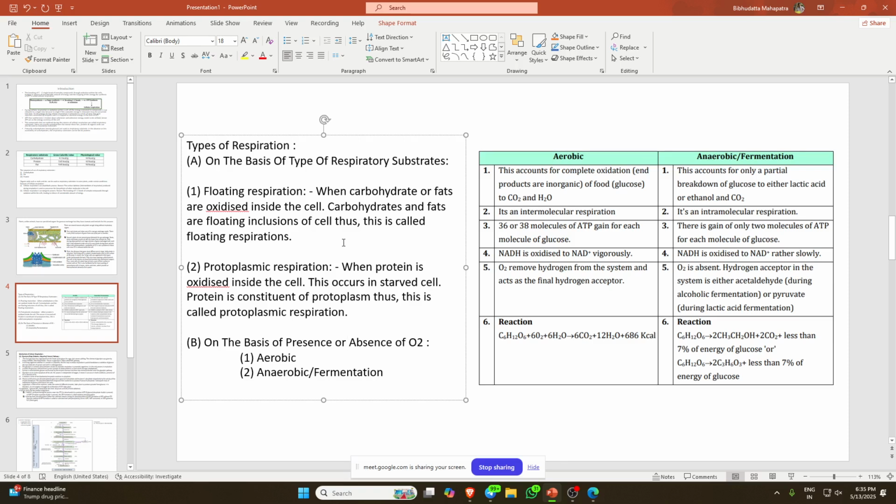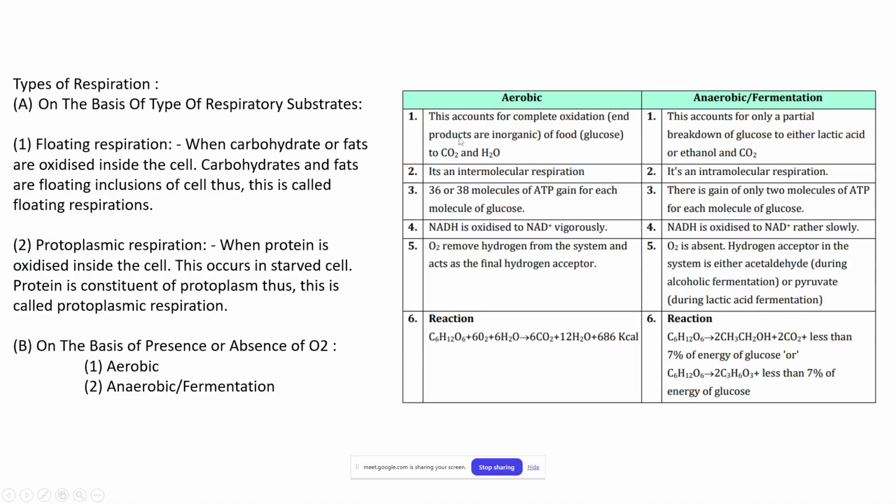Now, on the basis of the presence or absence of oxygen, one is aerobic and another is anaerobic. Let's look at the difference between aerobic and anaerobic respiration. Aerobic respiration accounts for complete oxidation or complete combustion of glucose, to inorganic products: carbon dioxide and H2O.